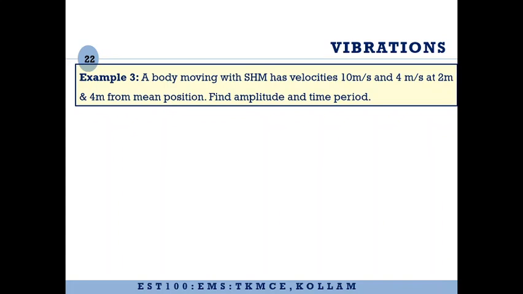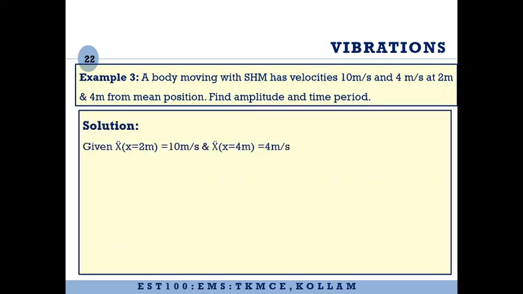So let us consider another example. Here the body is moving with simple harmonic motion and is having velocities 10 meter per second and 4 meter per second at 2 meter and 4 meter from the mean position. We need to find the amplitude and the time period. So these are the things that are given.